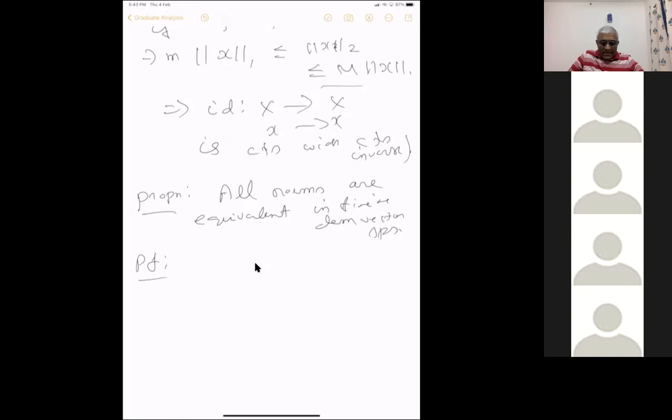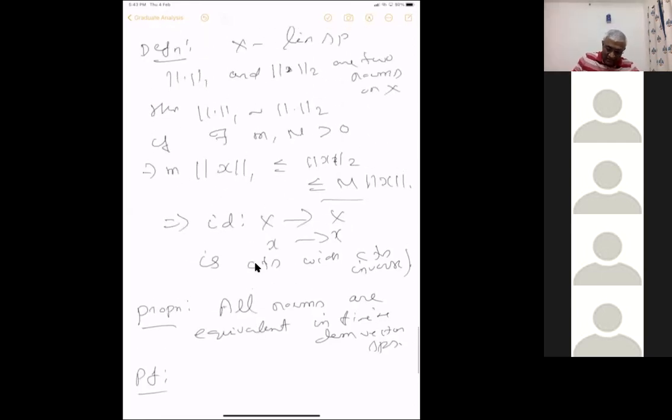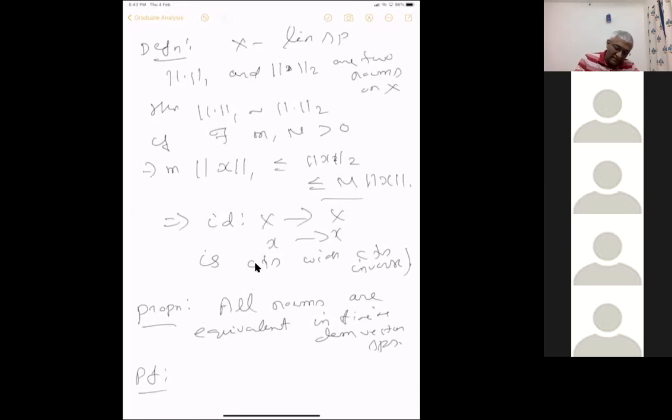So how do we prove this? We want to prove that all norms are equivalent. We prove that all norms are equivalent to one single norm, because you can check that this is an equivalence relation. It's easy to check that it's an equivalence relation.